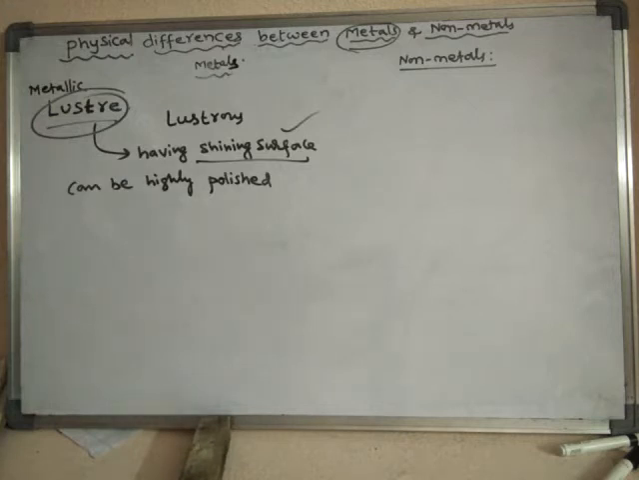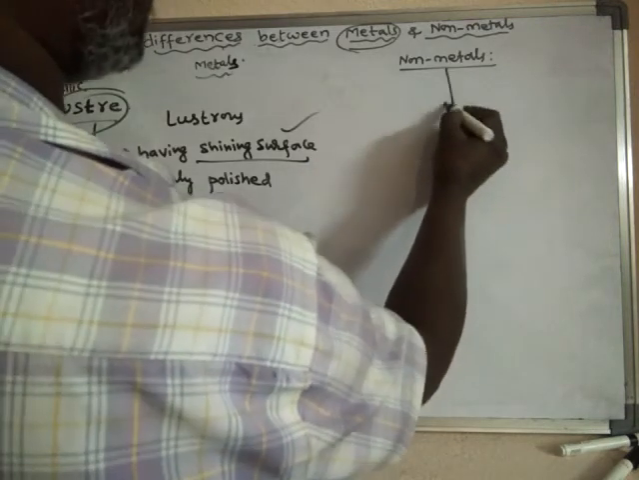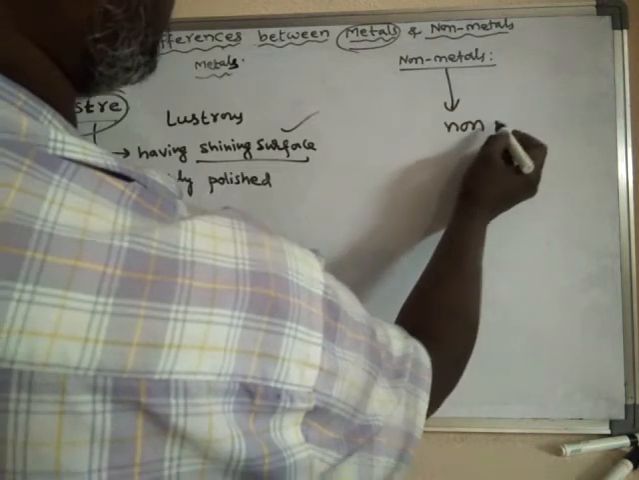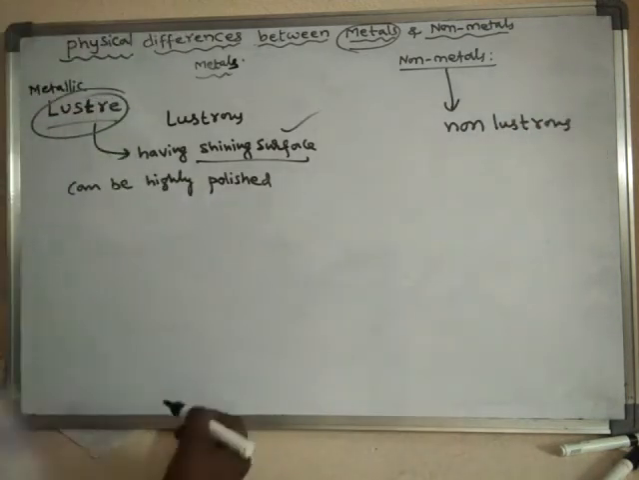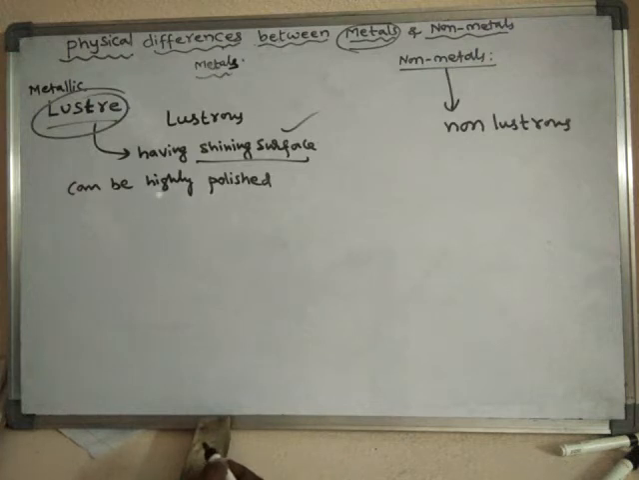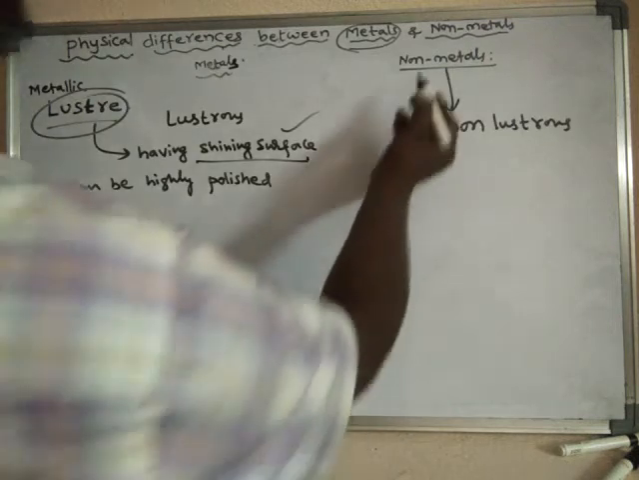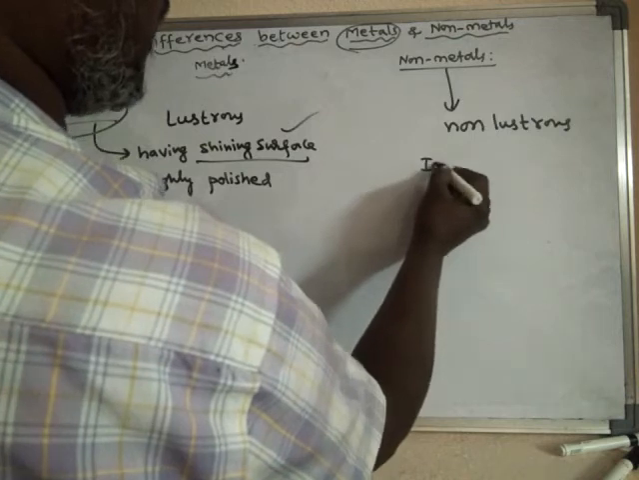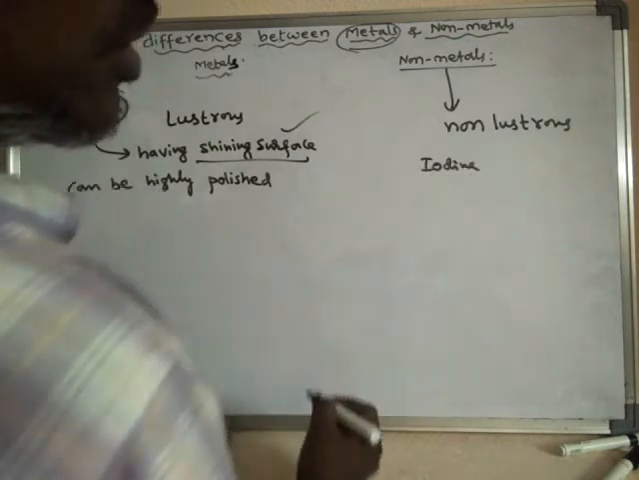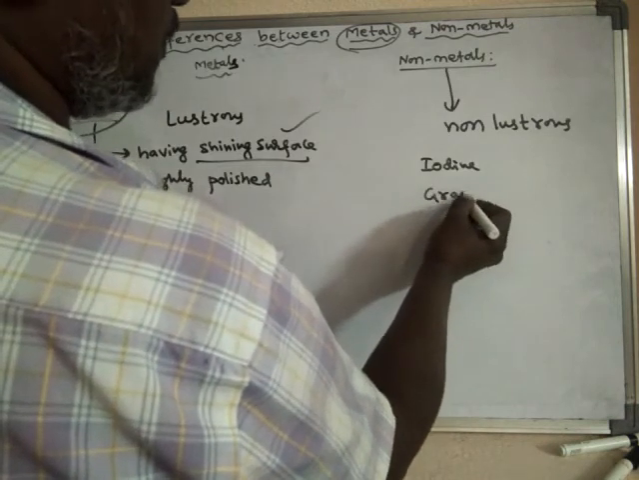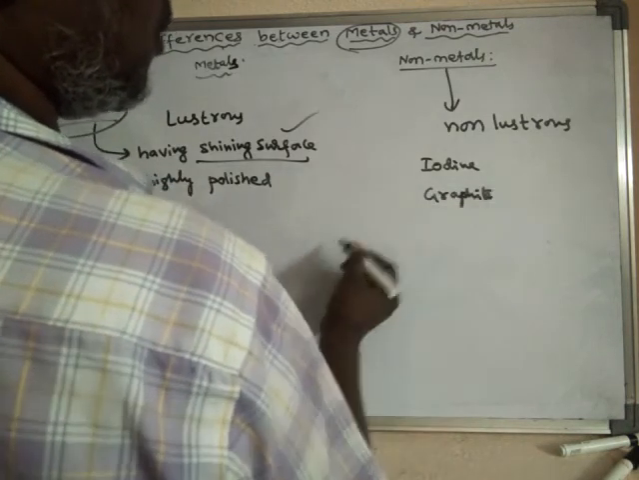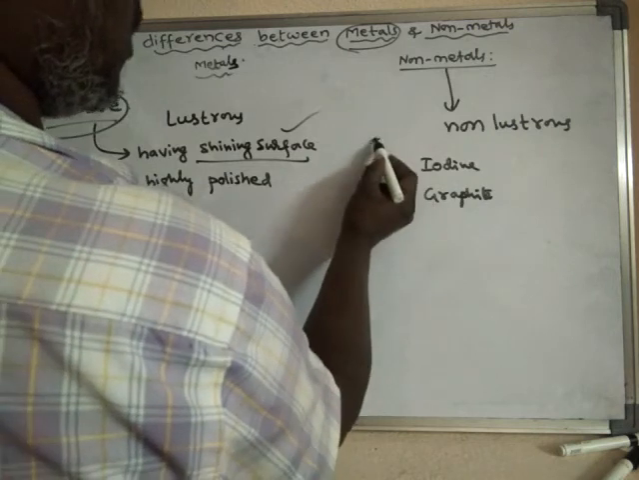Generally, non-metals have no luster, they are said to be non-lustrous. Even for this, there are exceptions. If you take iodine, iodine crystals shine. Even graphite also shines.